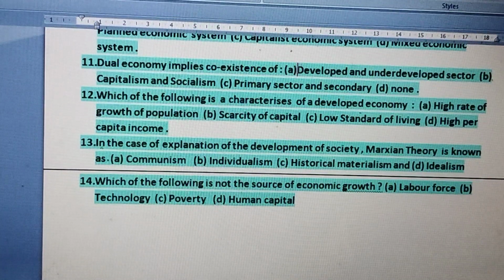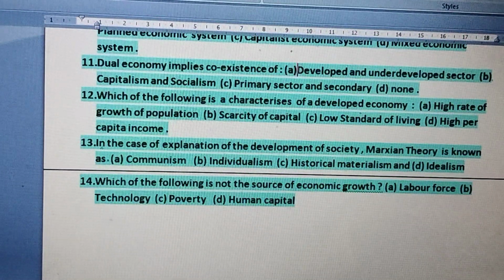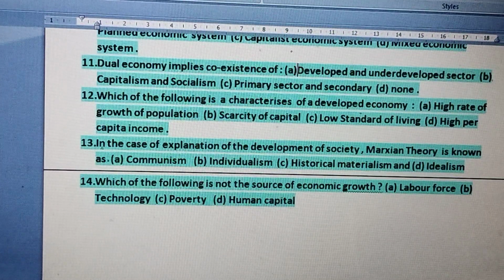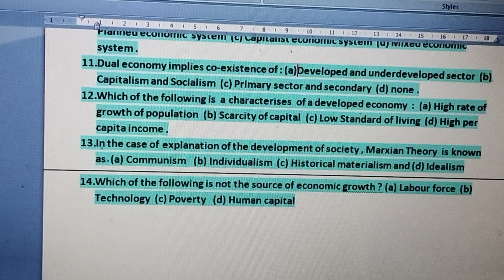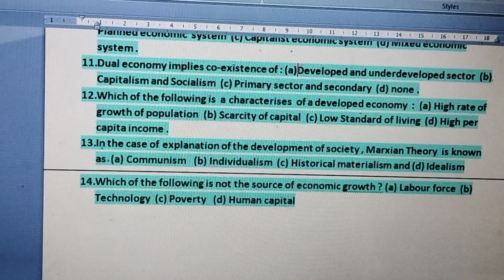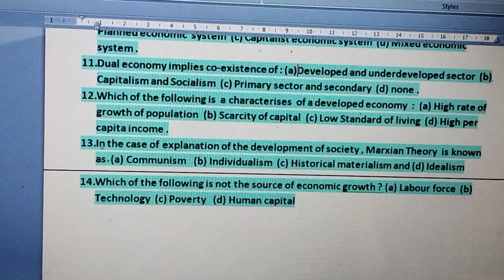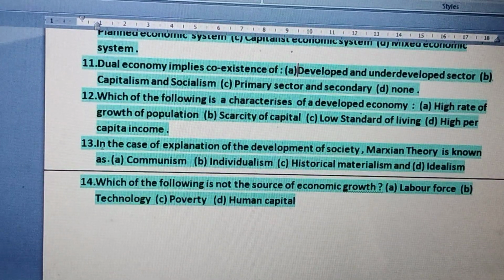For economic growth we require the labor force, technology, and human capital, but poverty is not a source of growth, because if a country is facing poverty then it will never grow. The question asks which is not a source of economic growth, so the right answer is C, that is poverty.